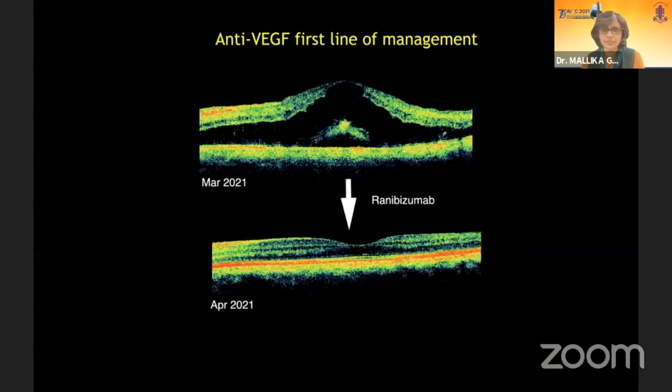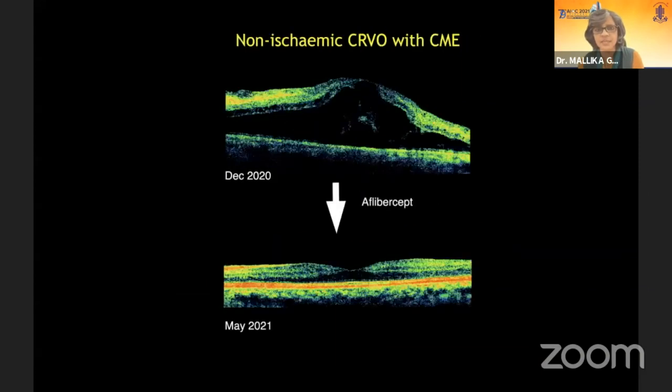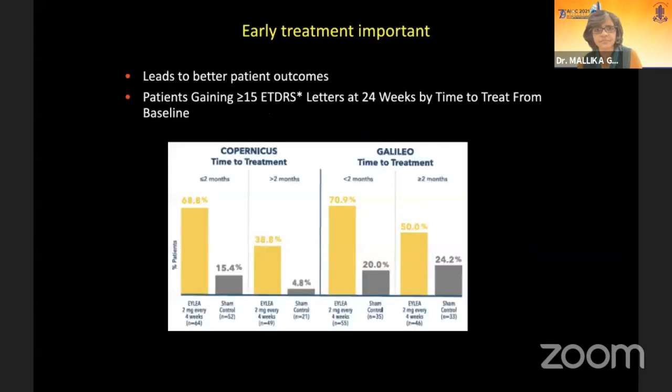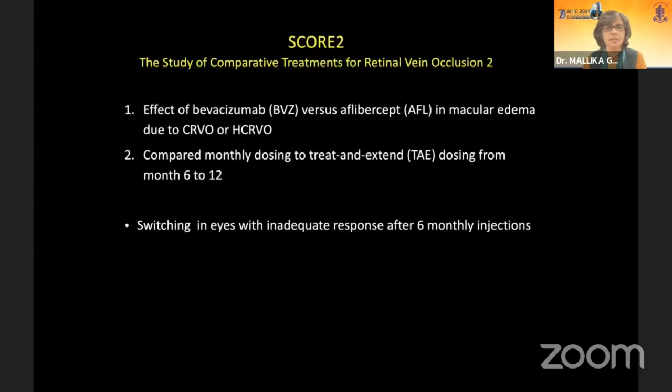Now, coming to the treatment, anti-VEGFs remain the first line of treatment. We get excellent results with ranibizumab and aflibercept. And there is evidence to show that starting treatment very early gives very good visual results compared to late treatment. 70% will improve by 15 letters if you start within 2 months, versus starting later than 2 months, when only 50% will gain that much of vision.